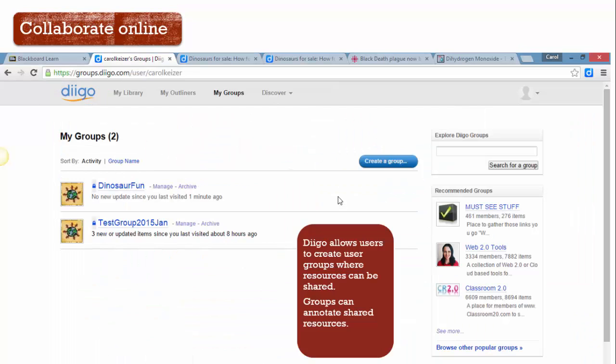The next thing that you can do with Diigo that is really, really beneficial in education is that you can collaborate all this resource and all this research that you've done online through the creation of Diigo groups. Diigo allows you to create groups, and in a group you can invite whoever you want. You can invite people that are Diigo users or people without a Diigo account, and you can make them part of a group where you can share all of the resources that you have found within Diigo. Not only can you share resources in terms of a bookmark, but you can also share your annotated resources as